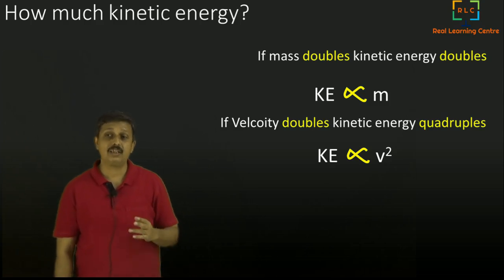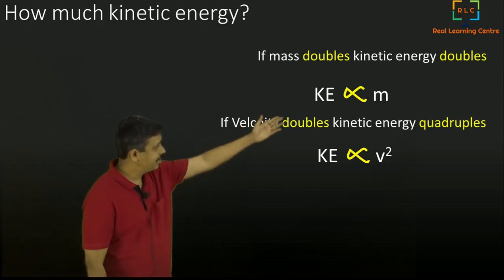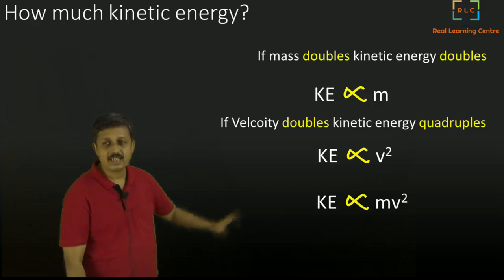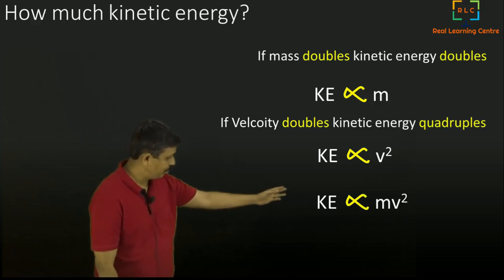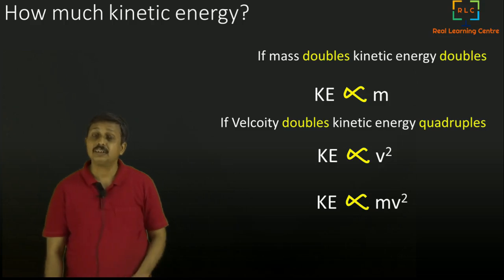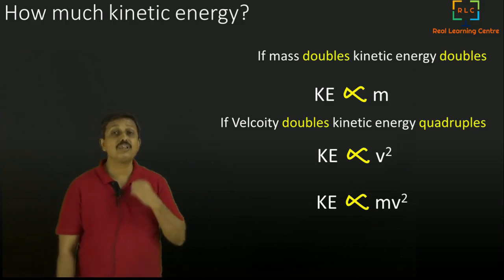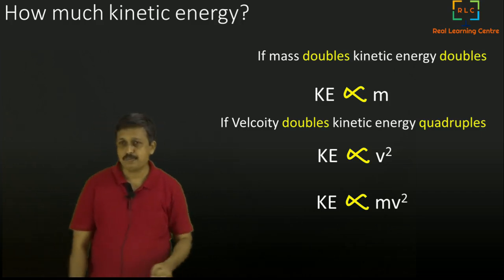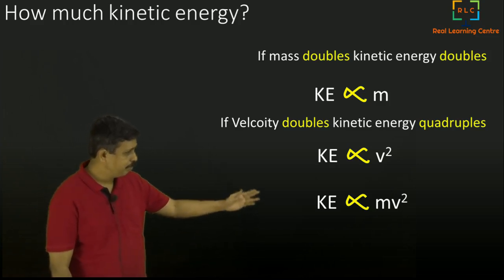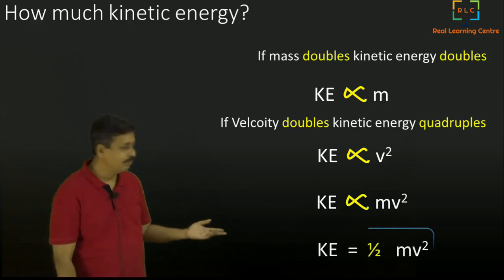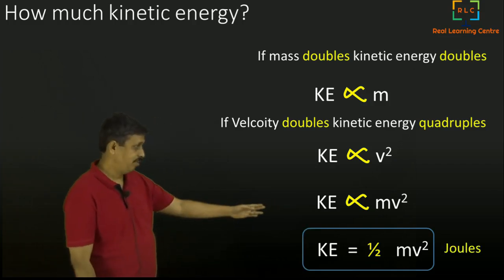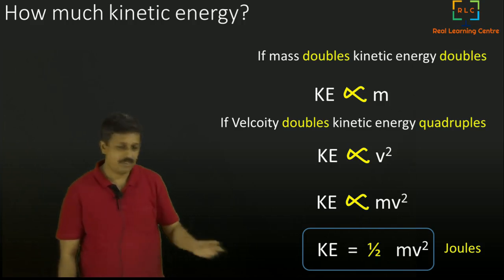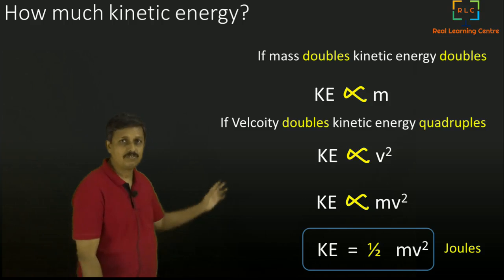To club these two, one is kinetic energy proportional to m, another is kinetic energy proportional to v square. We can club these two and write a single equation saying that kinetic energy is proportional to mv square. That is something we have come up with. The proportionality constant can be removed by putting an equal sign with a constant, so we say kinetic energy is equal to half mv square. Half is a constant that we add because of the units we have chosen for mass and velocity.